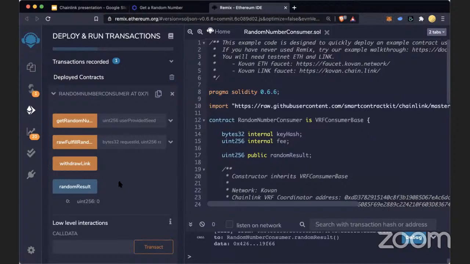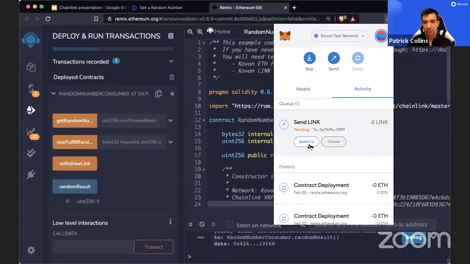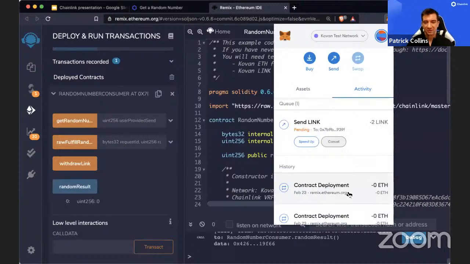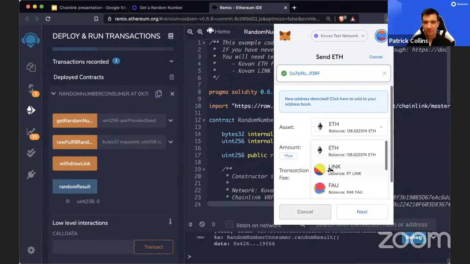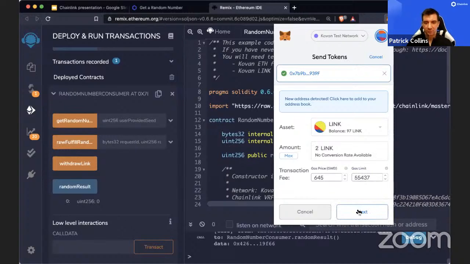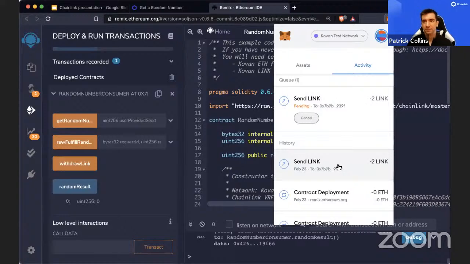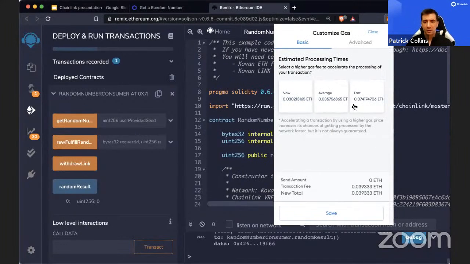Yeah, so I just sent it some link. If you guys can see it, great. Well, I almost sent it some link. It's too fast. Looks like the transaction failed because it's Kovan. Sometimes the testnets don't work too great, but that's why they're testnets, right? So we're sending it some link.